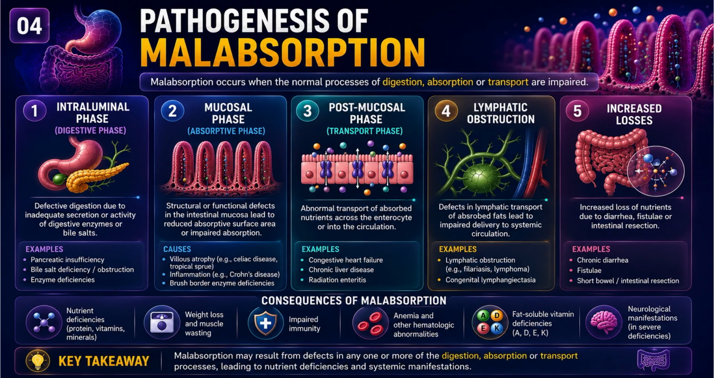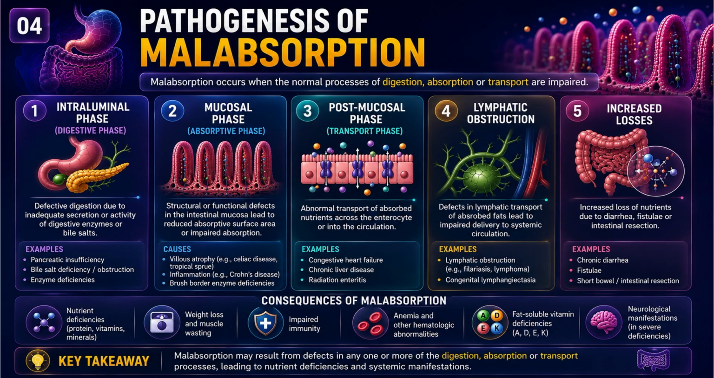Now let's understand the pathogenesis of malabsorption. Malabsorption occurs when digestion, absorption, or transportation is impaired. First stage is intraluminal phase. This is the digestion phase. If digestive enzymes or bile salts are deficient, food is not digested properly. Second is mucosal phase, the absorption stage. If intestinal villi are damaged, absorption decreases. Examples, celiac disease and Crohn's disease.